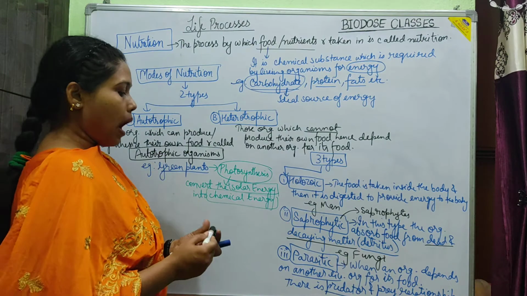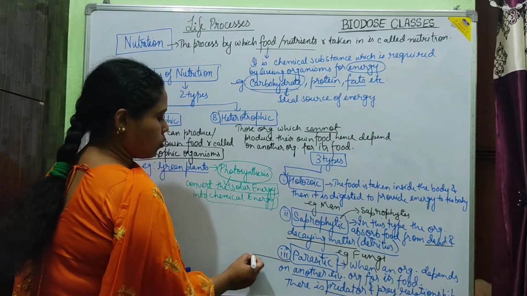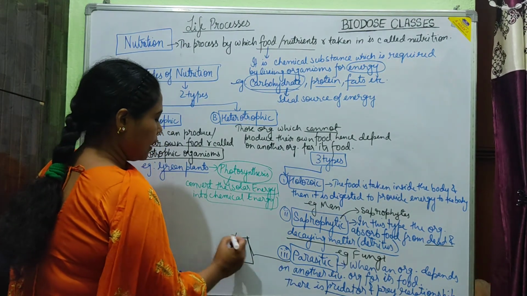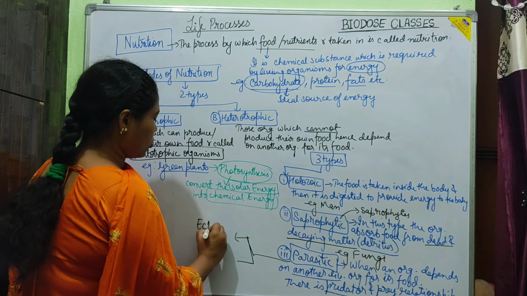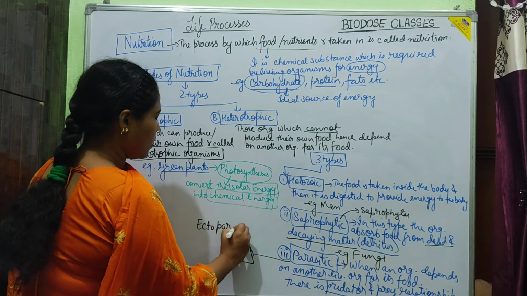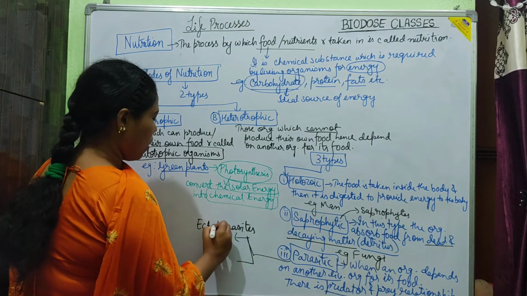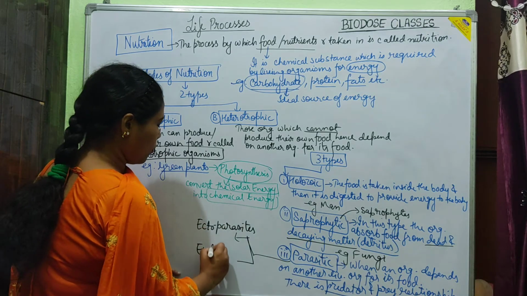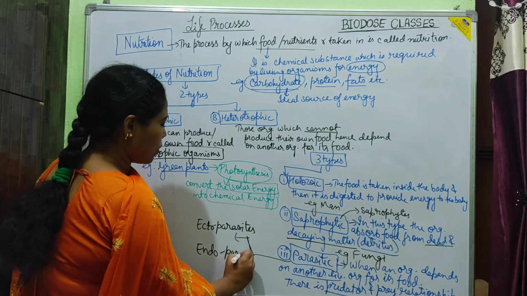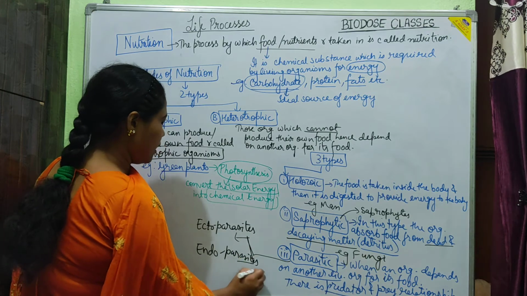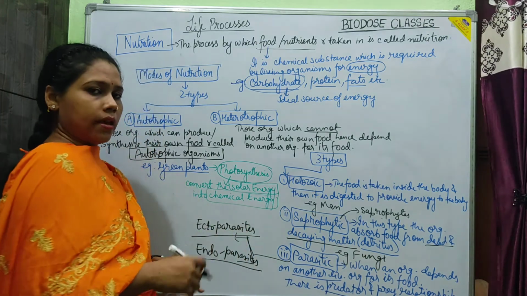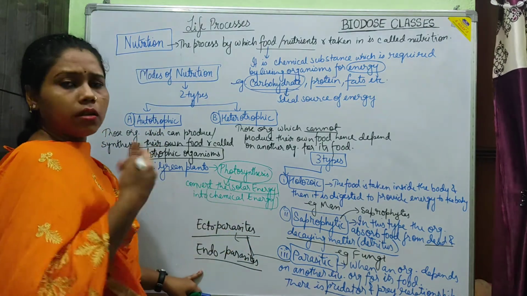But parasitic can also be of two types. Either they can be ectoparasites or they can be endoparasites. As you can see here, the name suggests ecto means external, endo means internal.